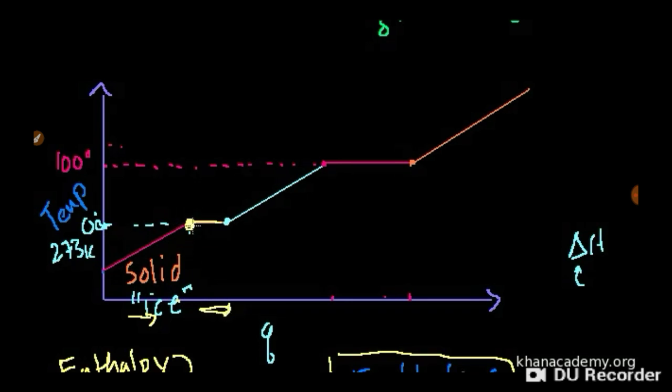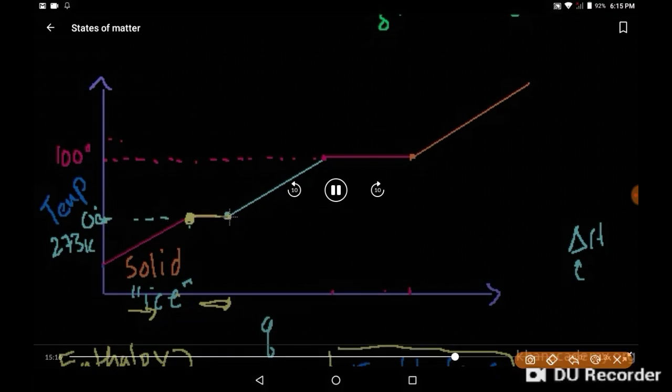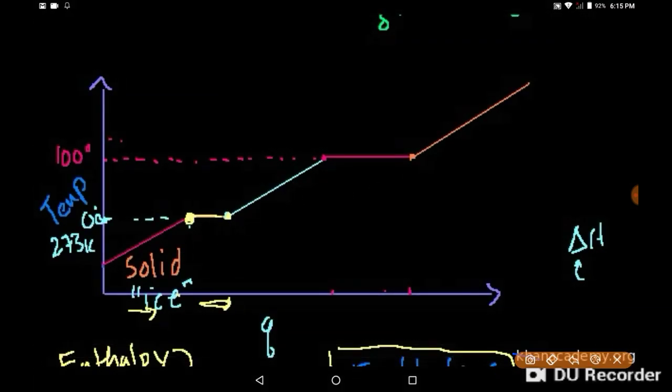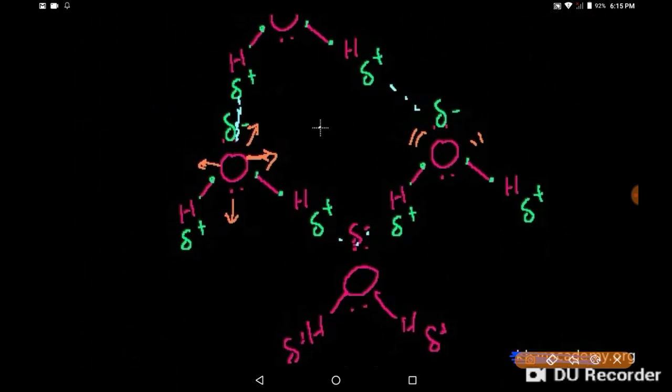But over here, what was our heat doing? Well, our heat was not adding kinetic energy to the system. The temperature was not increasing, but the ice was going from ice to water. So what was happening at that state is that the kinetic energy, the heat, was being used to essentially break these bonds. And essentially bring the molecules into a higher energy state.